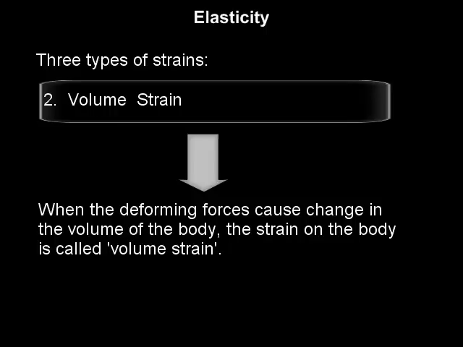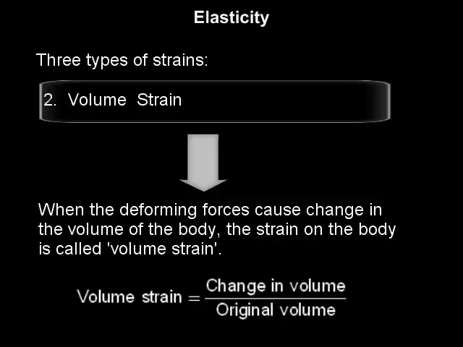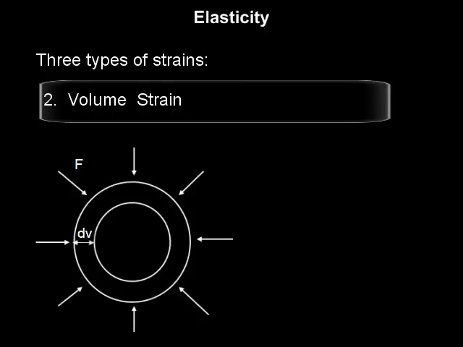Similar to change in length, there is change in volume also. When the deforming forces cause change in the volume of the body, the strain in the body is called volume strain. Thus, volume strain is change in volume upon original volume. The figure shows a balloon of original volume V, which is compressed by applying deforming forces from all the sides. Hence, its volume decreases by dV. So, the volume strain in the balloon is dV upon V.